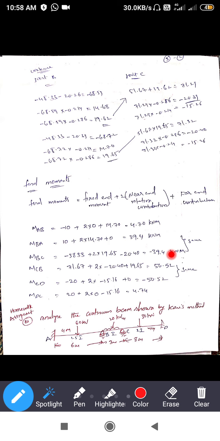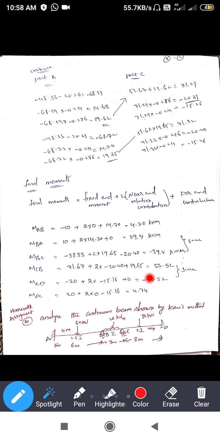Next, coming to moment C to B. Moment C to B plus 2 into the nearer end, which is C. The nearer end is C, the far end is B. The nearer end value is 20.40 and the far end value is 19.65, so you get 50.52 kilonewton meter.